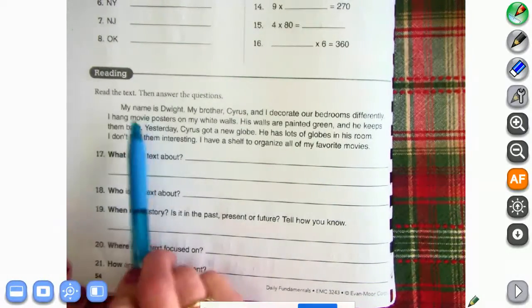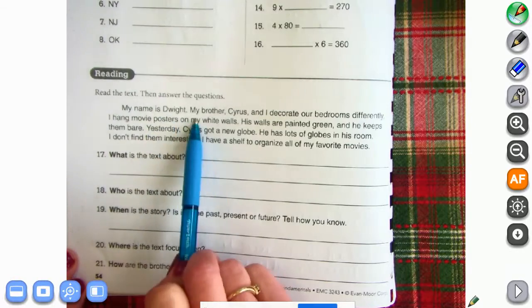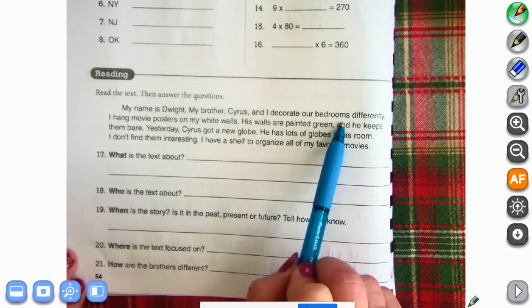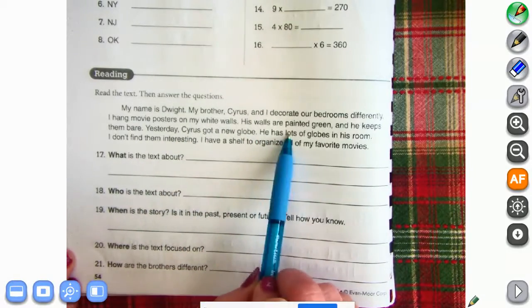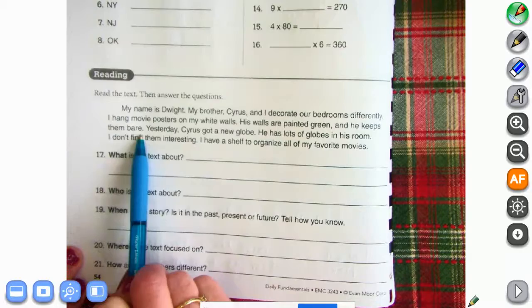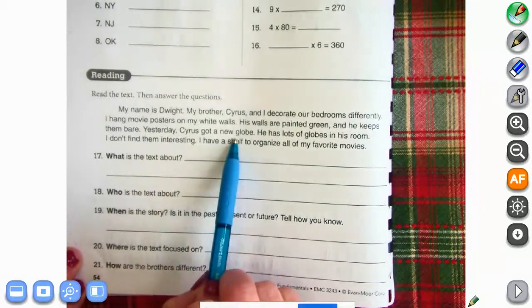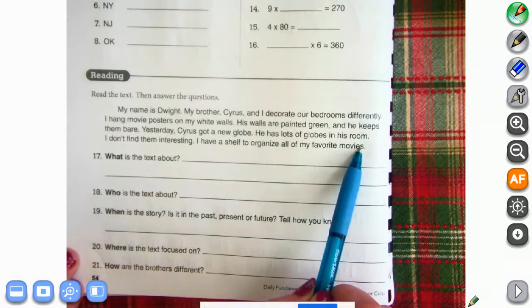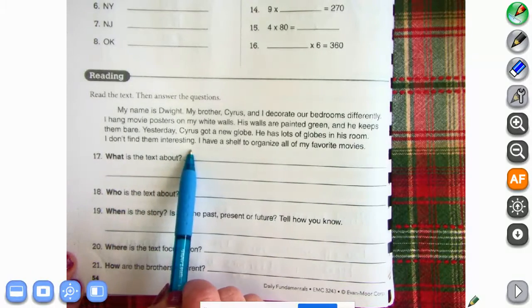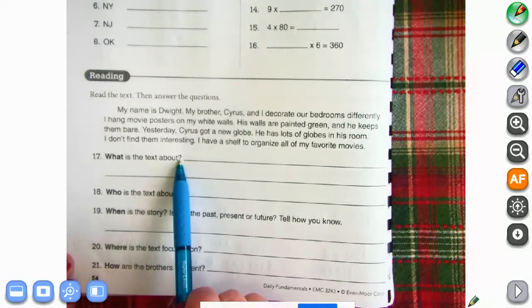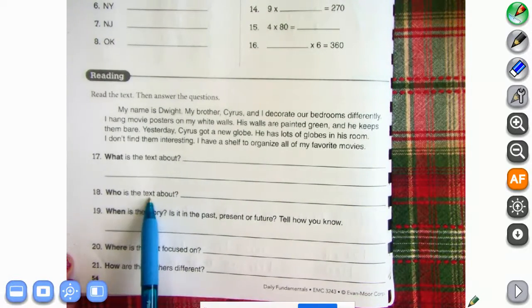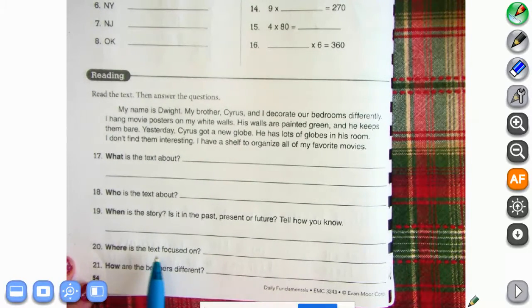All right, so let's read it. My name is Dwight. My brother Cyrus and I decorate our bedrooms differently. I hang movie posters on my white walls. His walls are painted green, and he keeps them bare. Yesterday, Cyrus got a new globe. He has lots of globes in his room. I don't find them interesting. I have a shelf to organize all of my favorite movies. What is this text about? Who is it about? When is it taking place and how do you know? Where is it focused on and how are the brothers different?